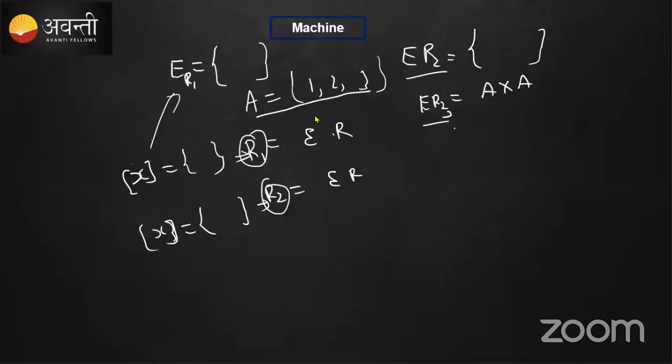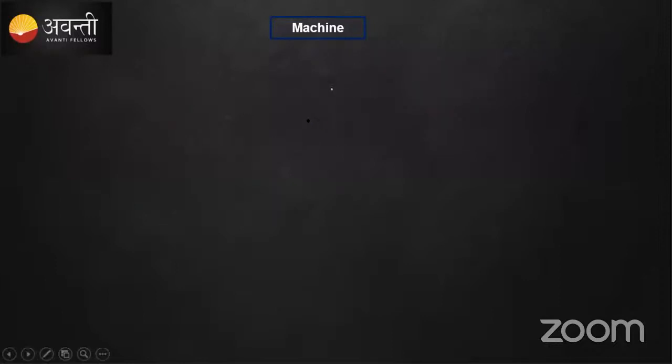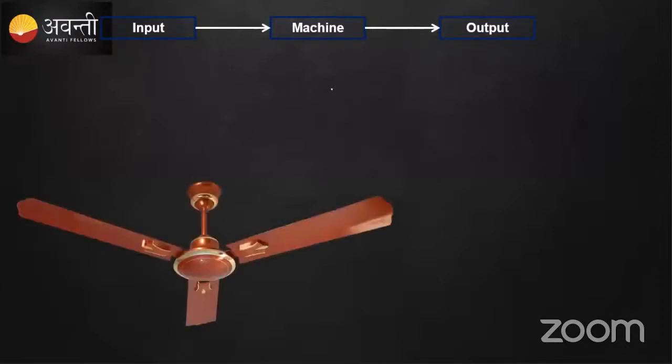So let's come back and understand what this function is. I generally remember it as a machine where we give an input and get an output. That's what the function is. So how do you remember the function? Can you give me some example?